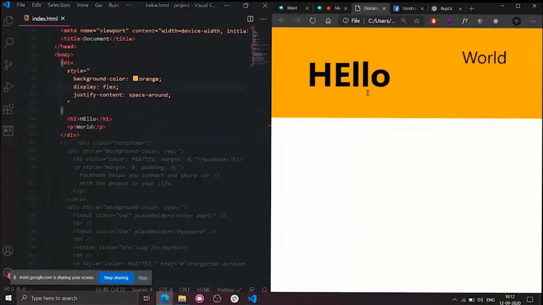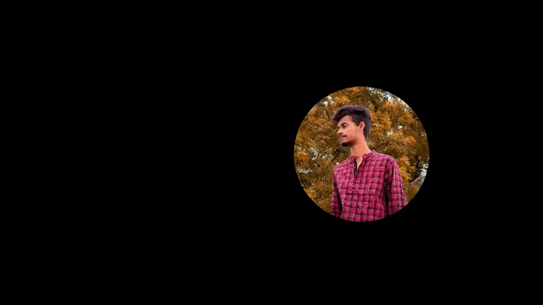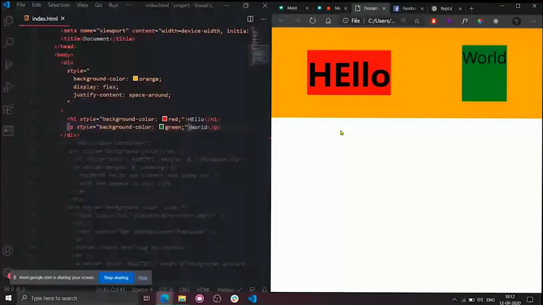To clear this up further, I will apply colors to these as well. This is the class, and a background color of green. Now let's see how this flexbox works. This is child one: the entire space in the red box is child one. The entire space in the green box is child two.